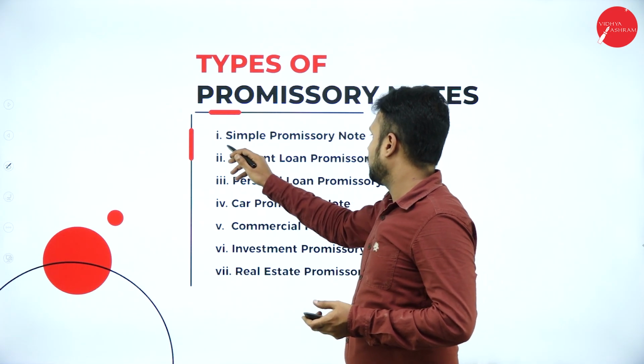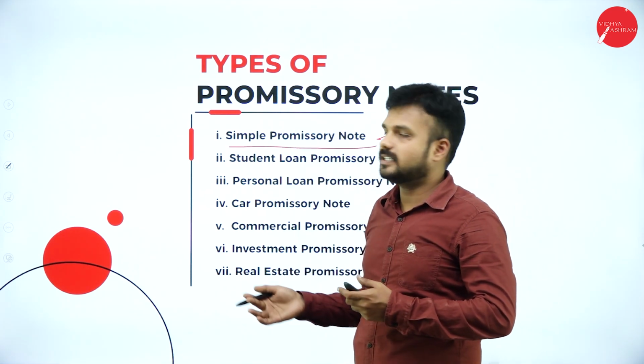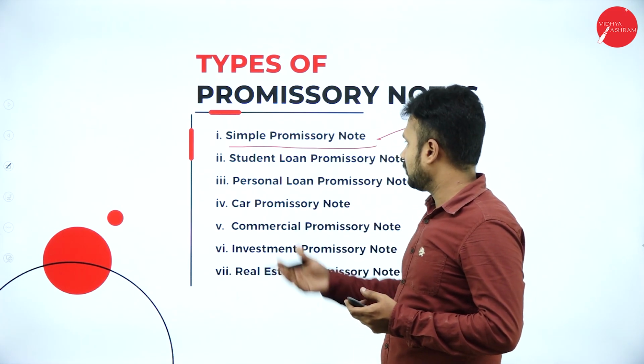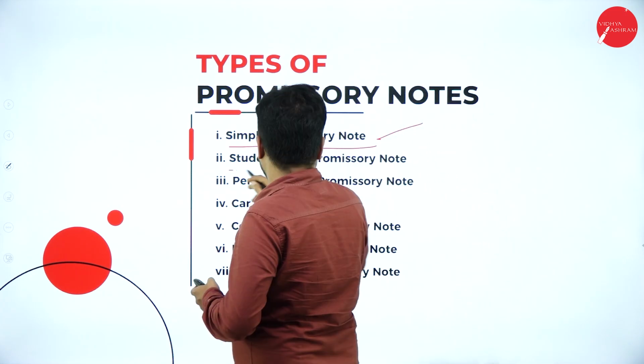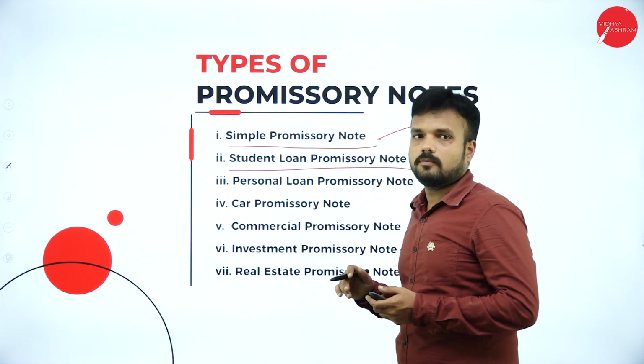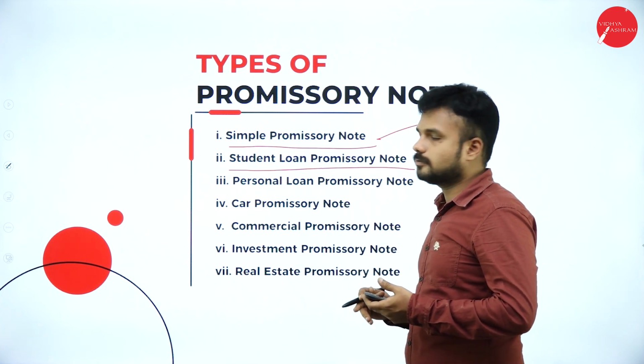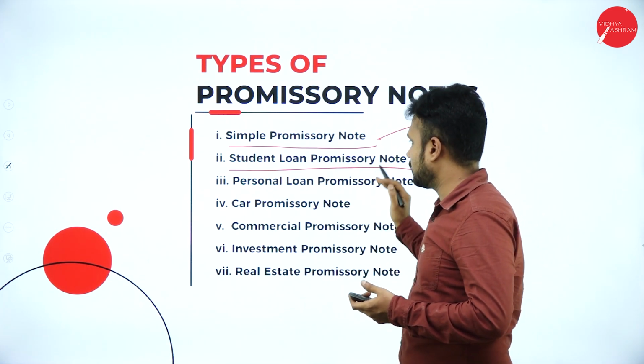Simple promissory note. We can utilize a simple promissory note for personal purposes. It is a kind of promise made by a person for the payment of a specified amount of money. Student loan promissory note. The name itself says it: if a student wants to take a loan from the bank, he has to get this student promissory note.